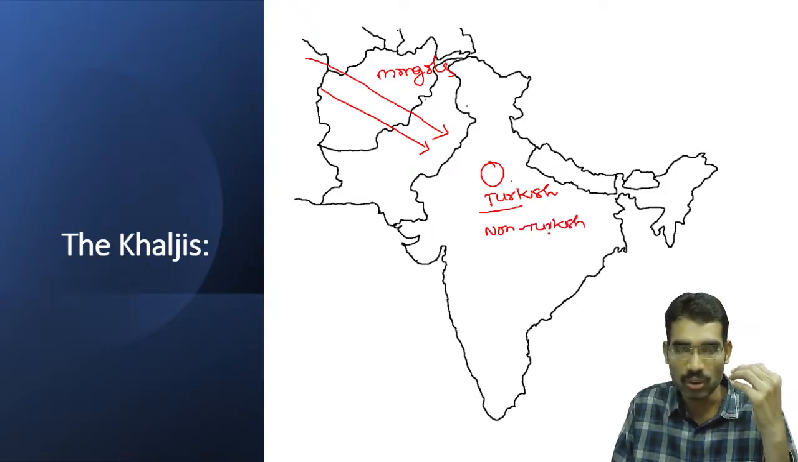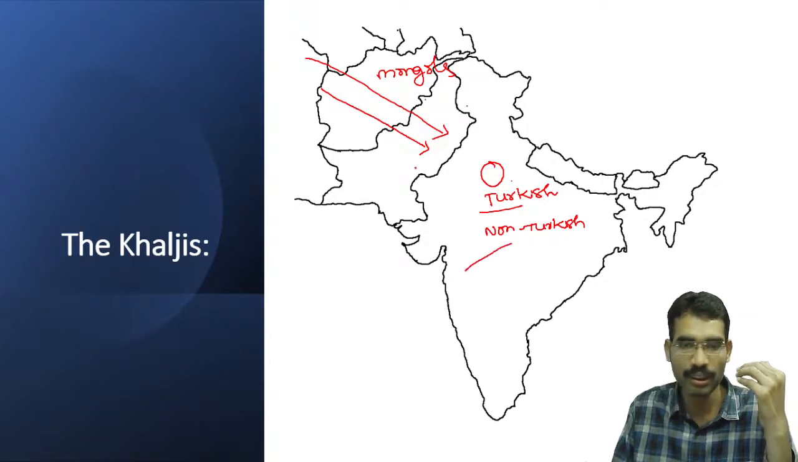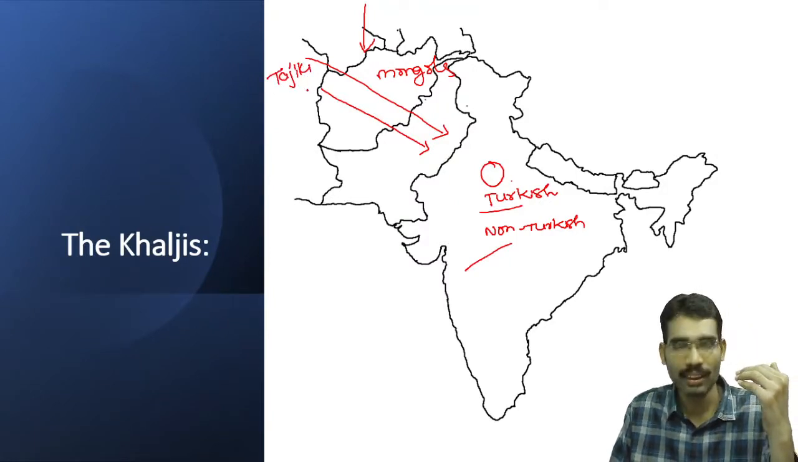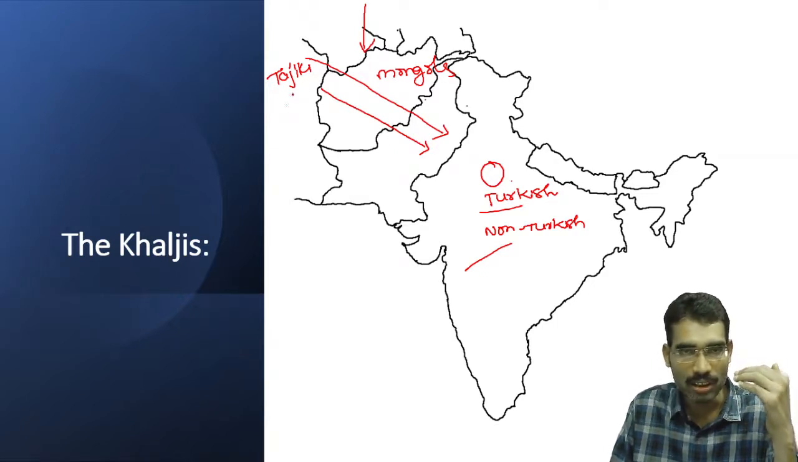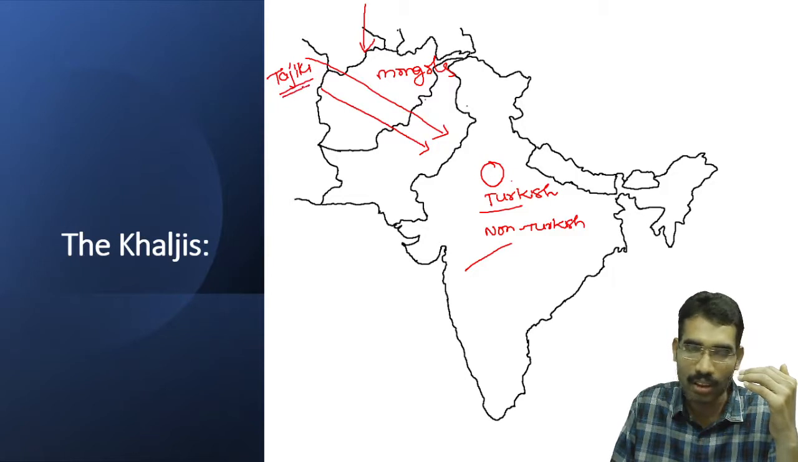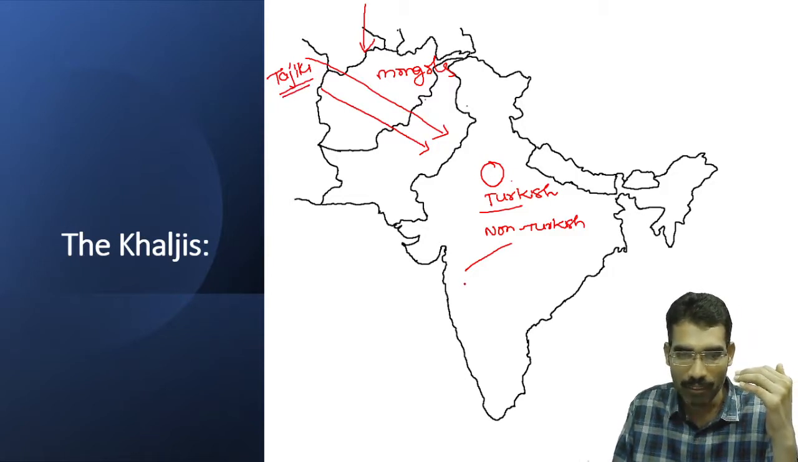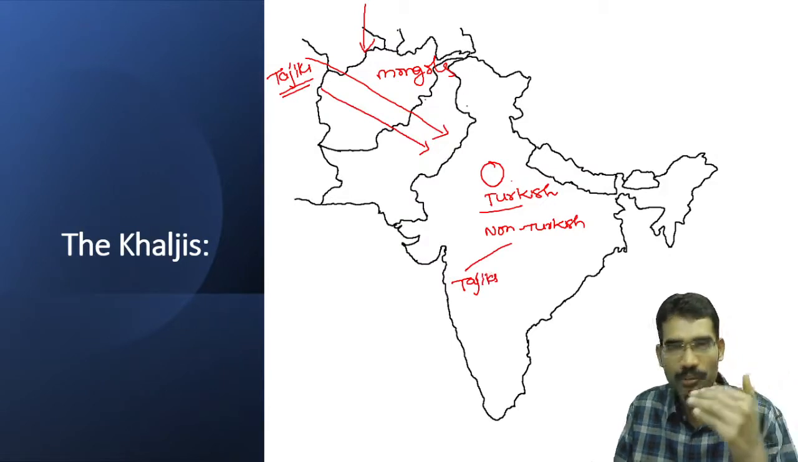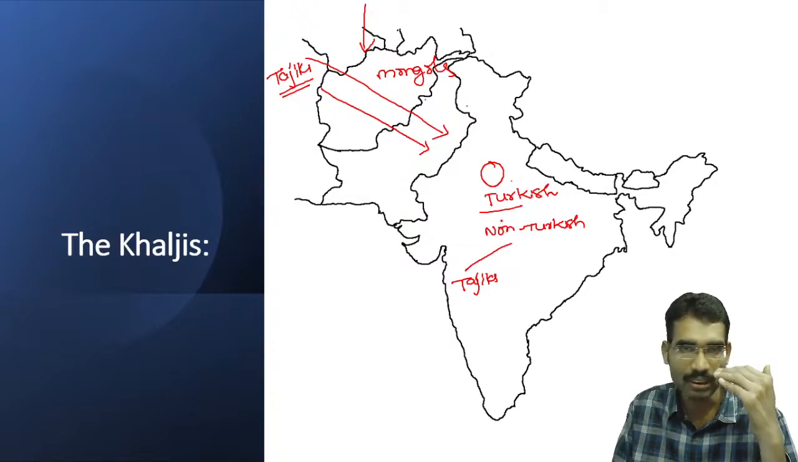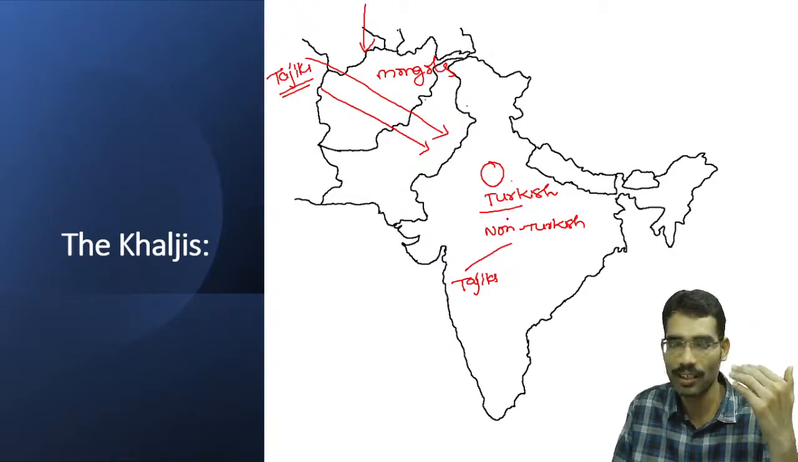These non-Turkish nobles included those who, like the Turks, came from Central Asia. Non-Turkish means some came from Khorasan, that is the present-day northeastern part of Iran. From this region, a tribe called Tajiks, so they were part of the non-Turkish. They also came to India while Ghurid invasions were taking place. However, Turkish nobles were enjoying the high offices.